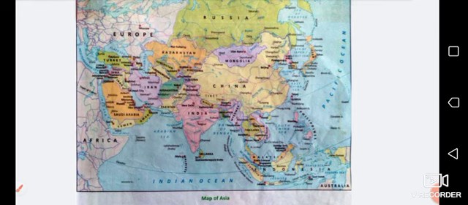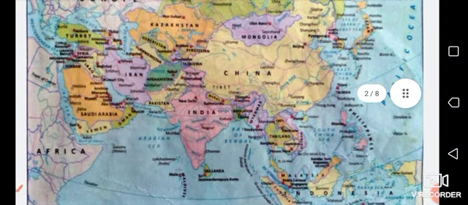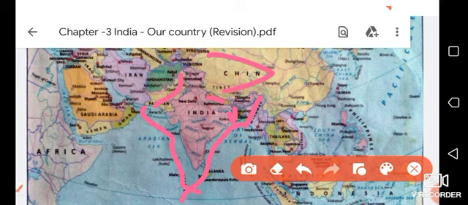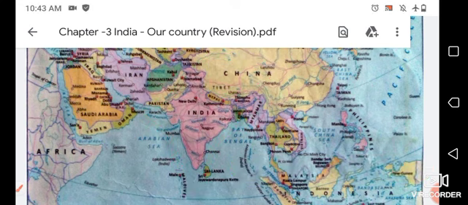If I show you on this map, here you can see that most of the part of India is in the ocean. And what are our neighbor countries, students? Here you can see Pakistan is our neighbor country, Nepal, Myanmar, Bangladesh. These are all our neighbor countries on land. China is also our neighbor country on land.